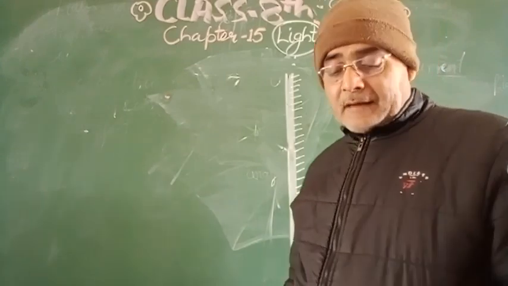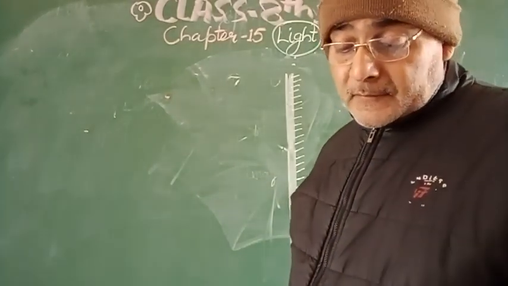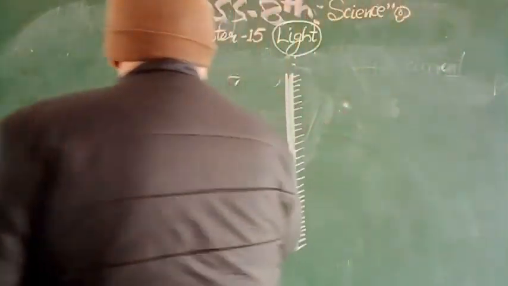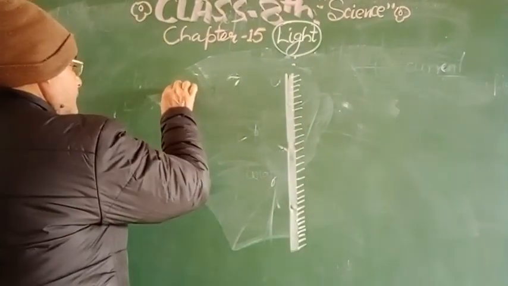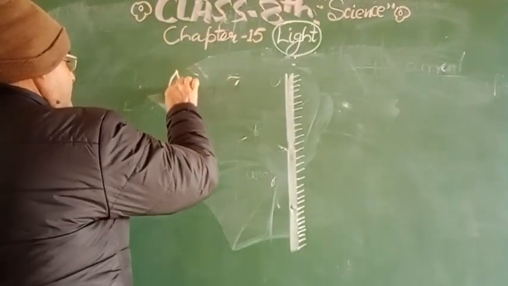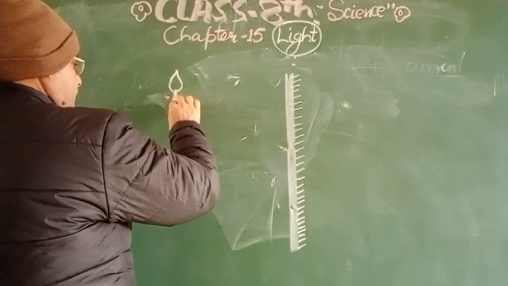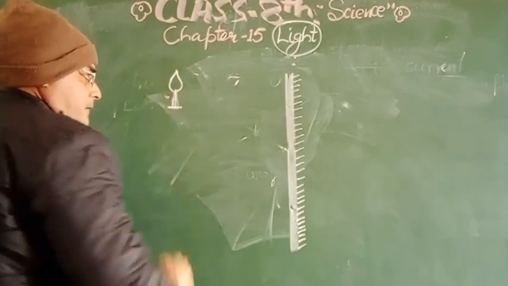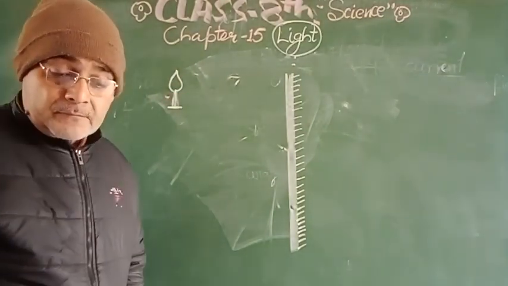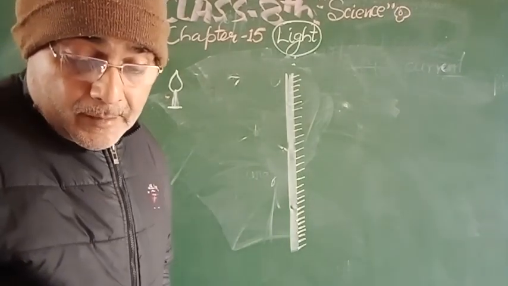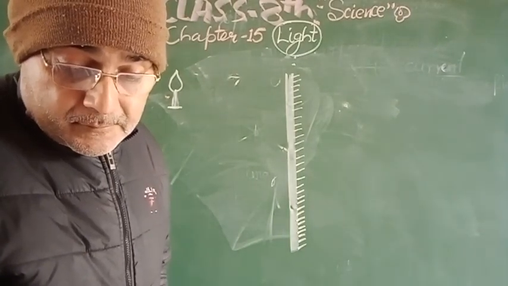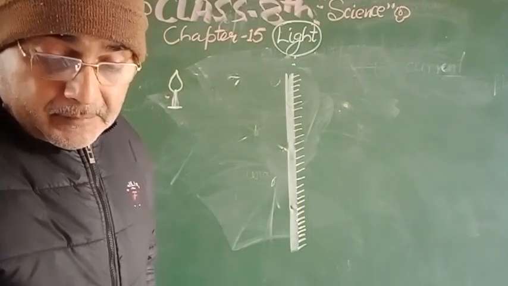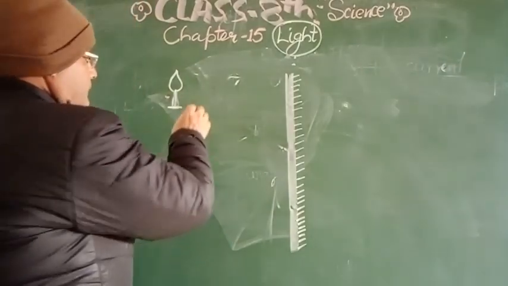This one is colored at the side, and there is an object. Suppose this is an object, a candle, in front of the mirror. Now see what is going to happen.